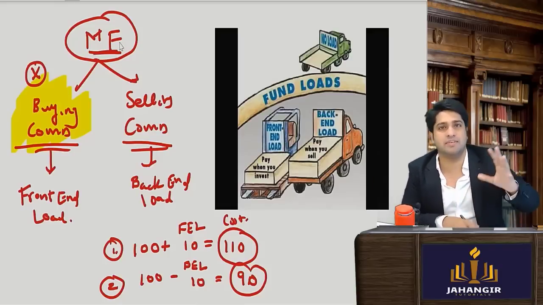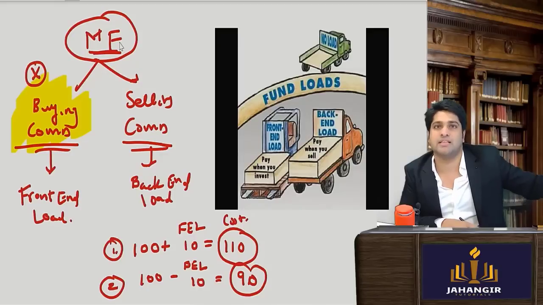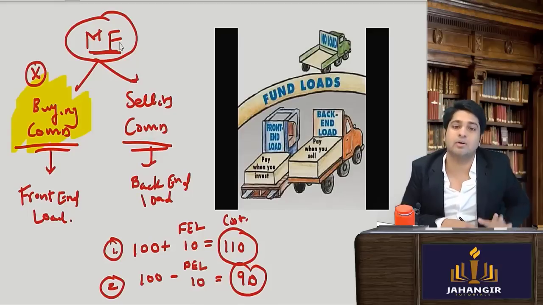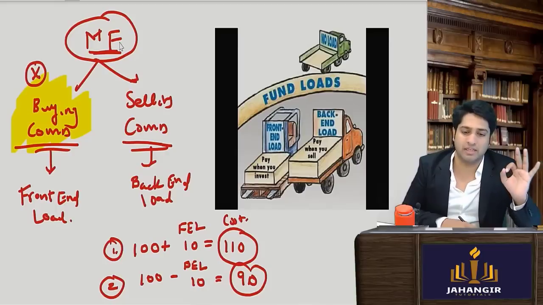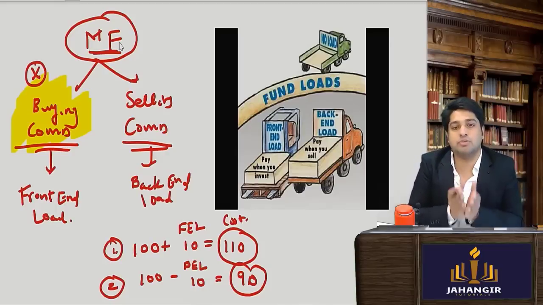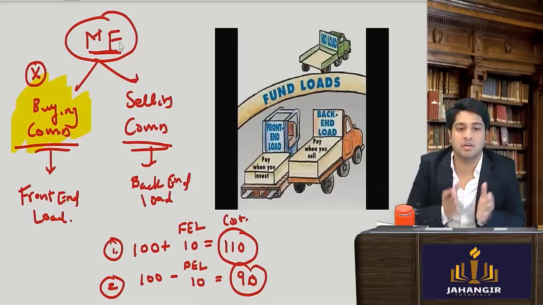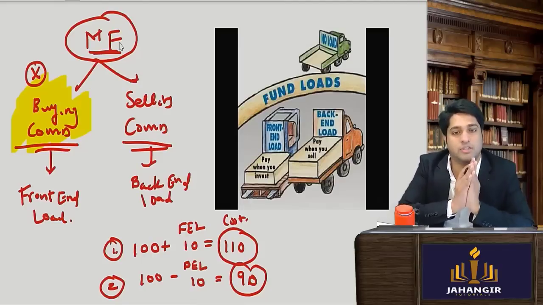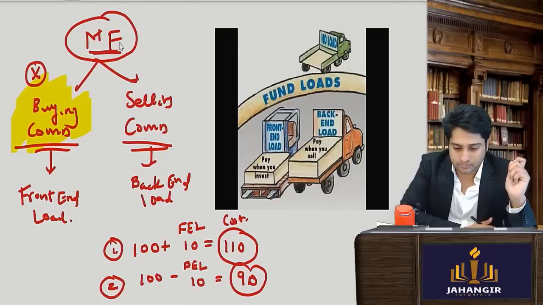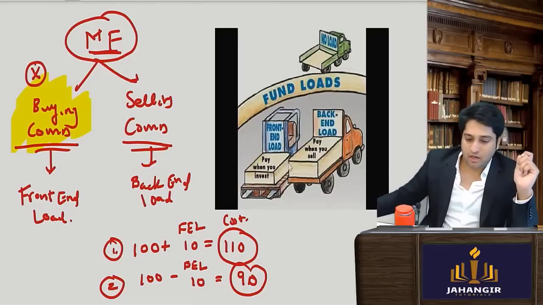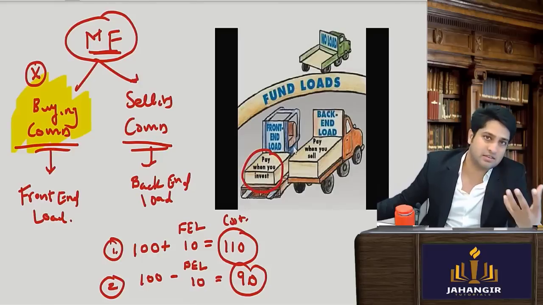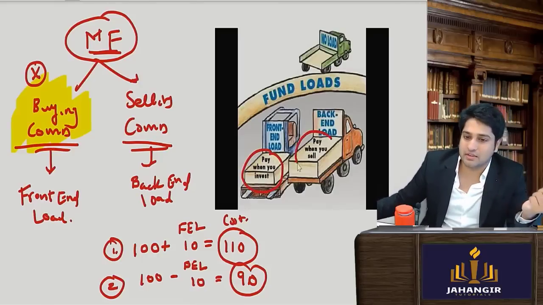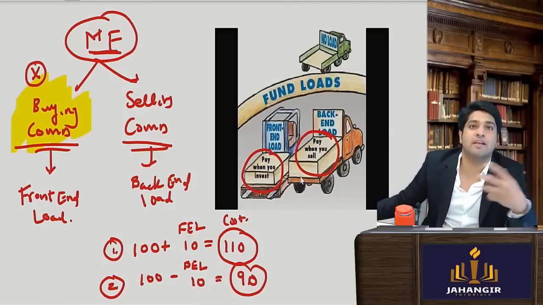So the concept is you can charge commission at the time of buying, at the time of selling, or at both times. In India, only selling commission is allowed to be taken. Buying commission is not allowed. But for the sums, we will be calculating the front end load and the back end load as well. Is this clear? A front end load is a commission or charge that you pay when you invest, and a back end load is where you pay when you sell.